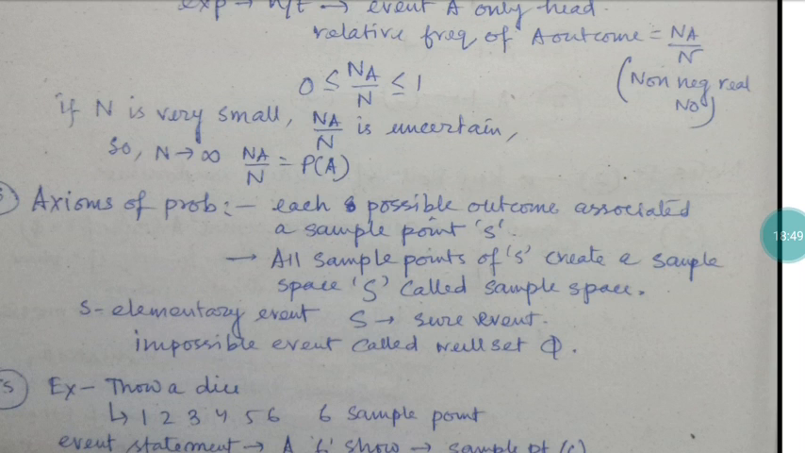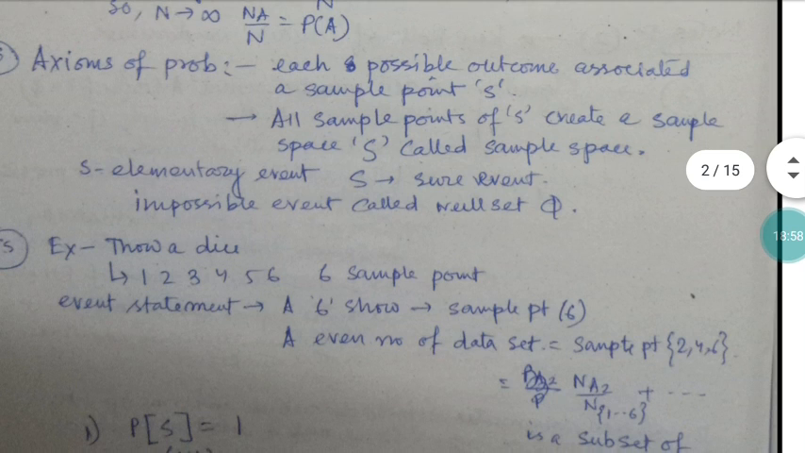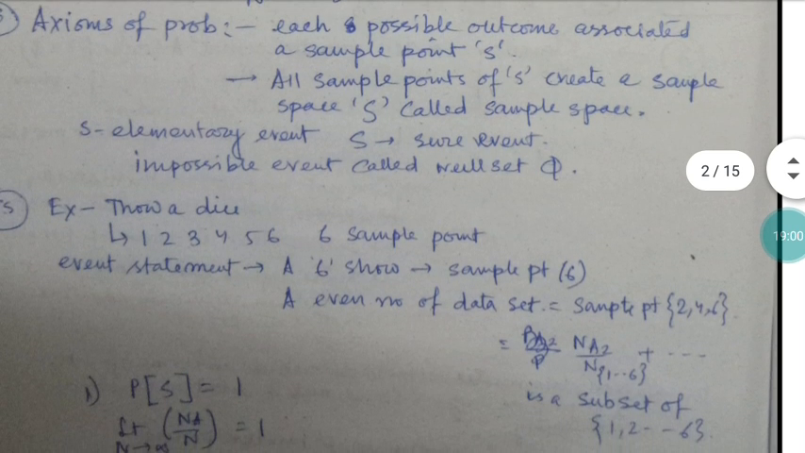Okay, the impossible event is called the null set, that is phi. So for example, throwing a die, the die has 6 faces, 1 2 3 4 5 6, so 6 sample points are there. Now suppose we are tossing the die, either 1 or 2 or 3 or 4 or 5 or 6 comes, whatever comes, it may be 5, it may be 4, it may be 3, but the total possible outcome is 6. So what is the probability of getting 1? That is 1 by 6.